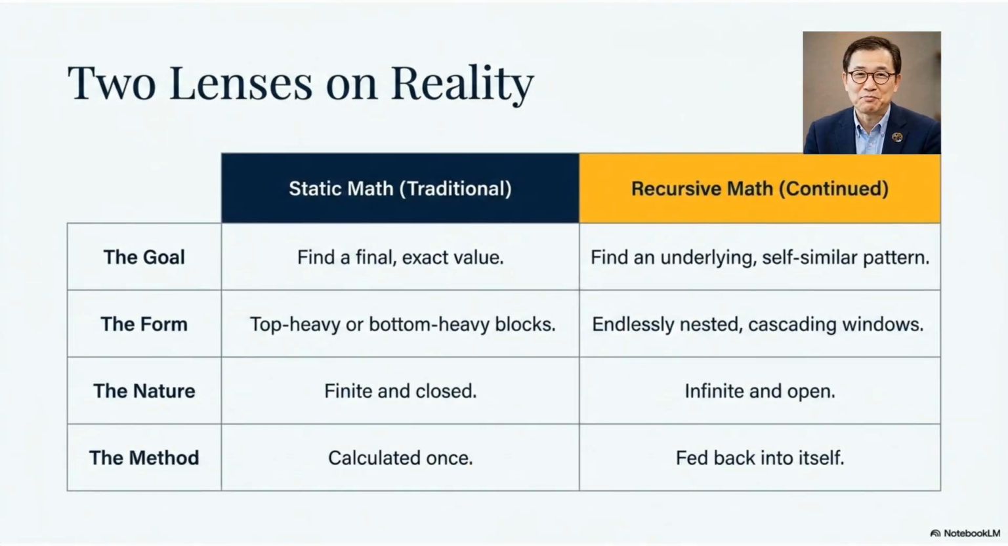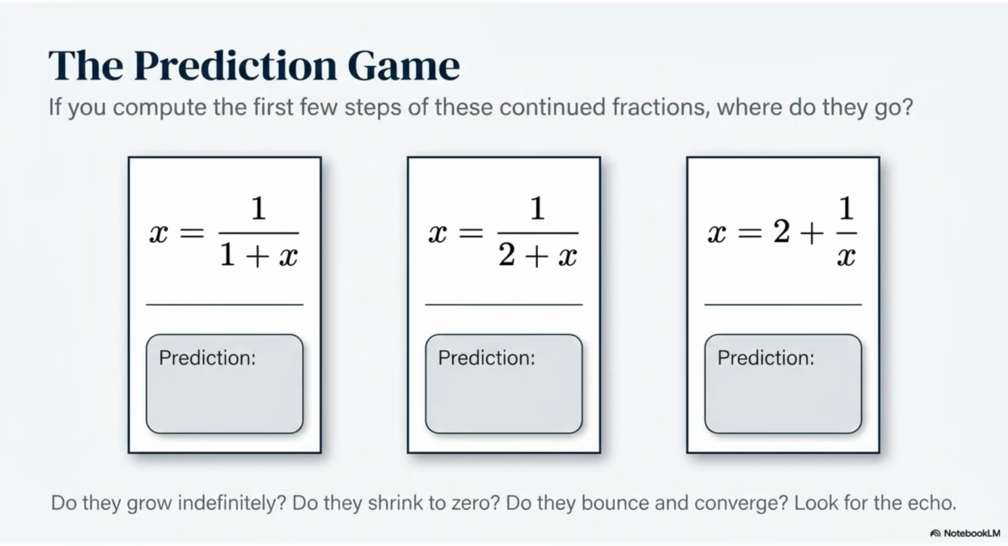Comparing static and recursive math shows two different lenses on reality. Traditional math seeks a final, exact value, while recursive math seeks an underlying, self-similar pattern in an infinite, open nature. By computing the first few steps of different continued fractions, you can observe the echo and predict where they might converge. Do they grow, shrink, or bounce and settle?